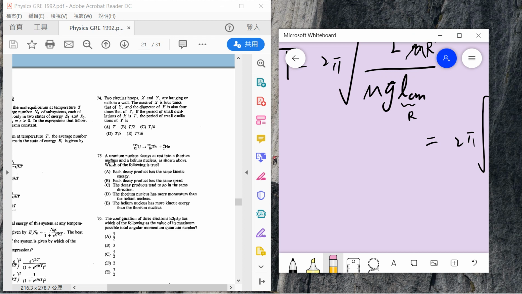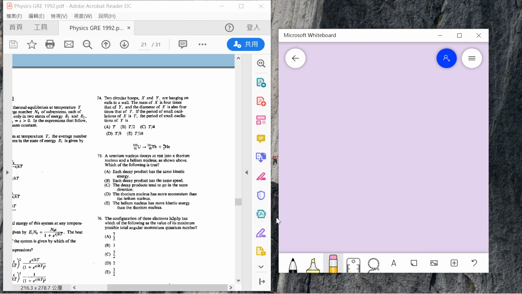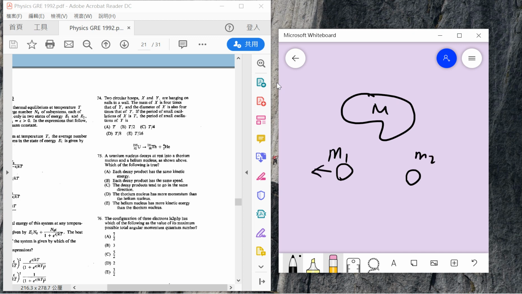Say that there's a uranium nucleus decaying at rest. What we don't care about is that you just have some massive object at rest which splits into 2 particles. One is M1, which is large, and M2 is very small, just a helium atom. Option A says each decay product has the same kinetic energy. No. Option B says each decay product has the same speed.